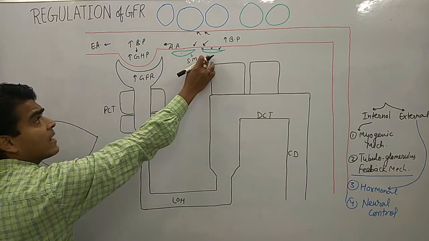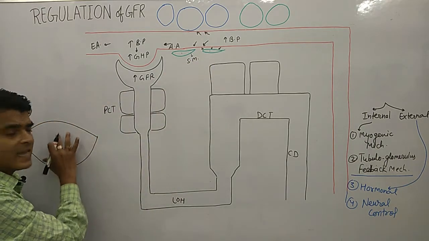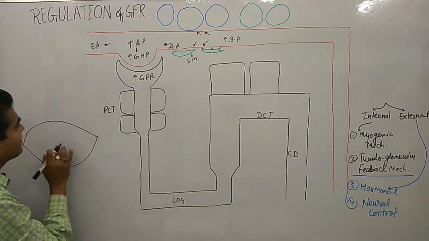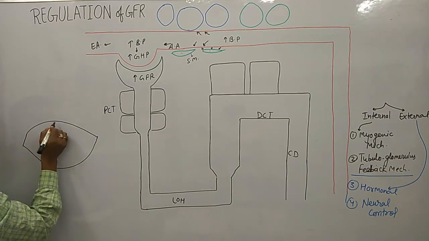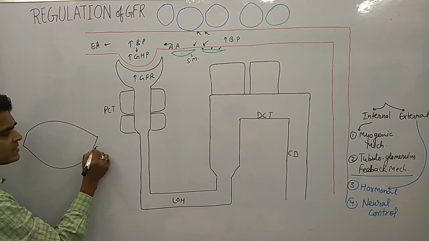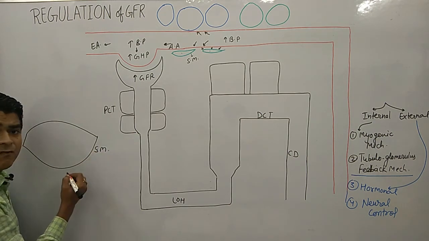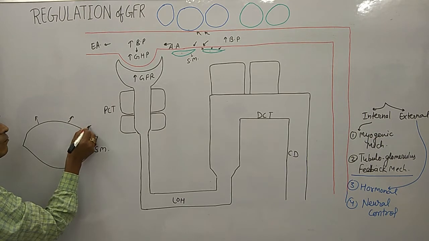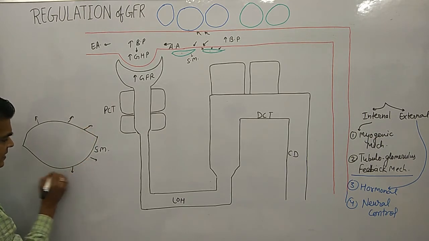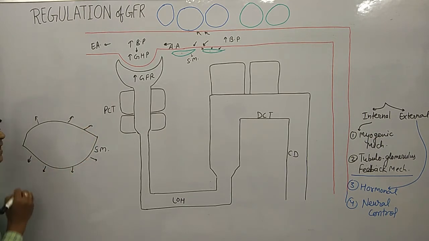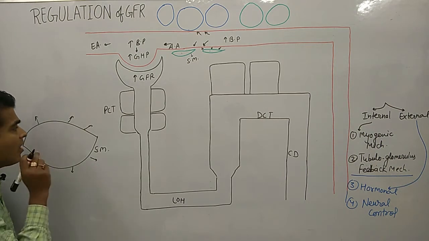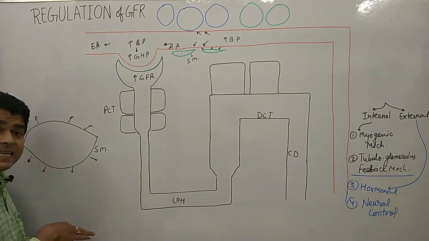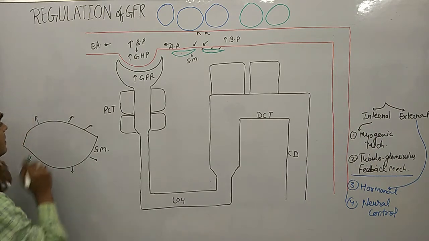Now look at here, I am zooming this diagram over here. What happened? This smooth muscle wall may feel stretching. Okay, this smooth muscle wall feels stretching just because of higher blood pressure. Now on the wall there are some channels.